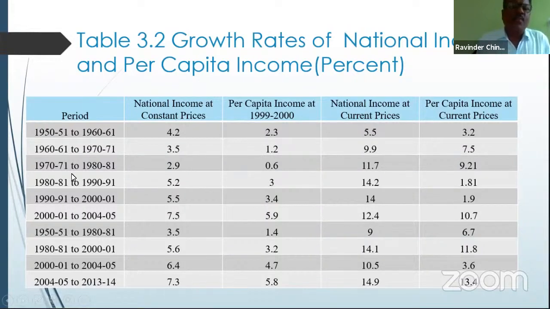Thereafter, if we compare the national income growth between 1971 and 1981, it came down to 2.9%. It is a downtrend from 4.2 to 2.9. It is a very disappointing rate of growth in national income, even though we were going for planned economic development.